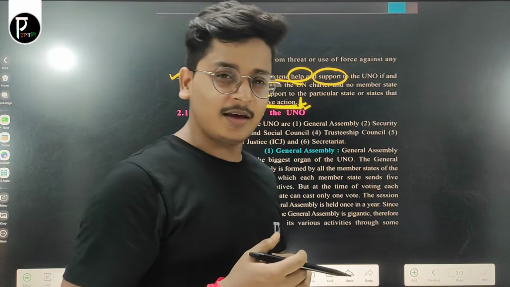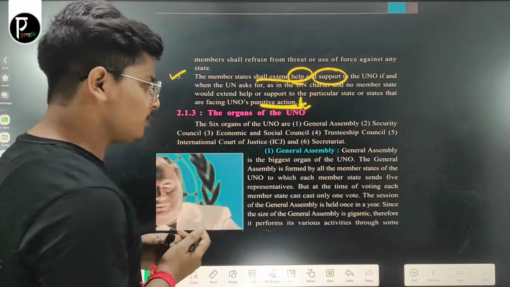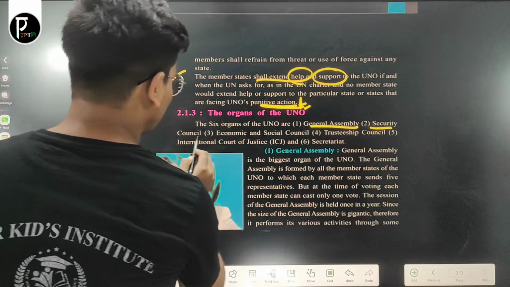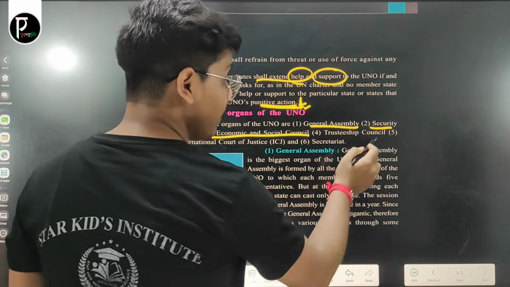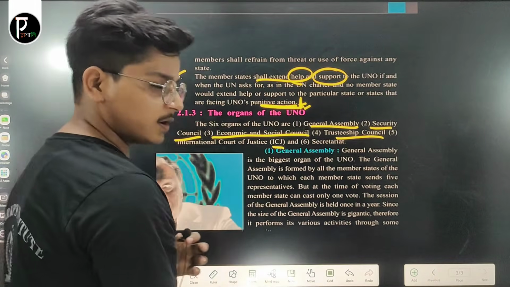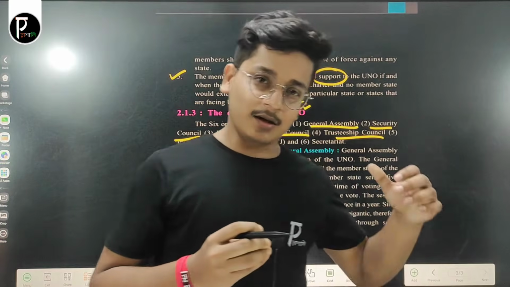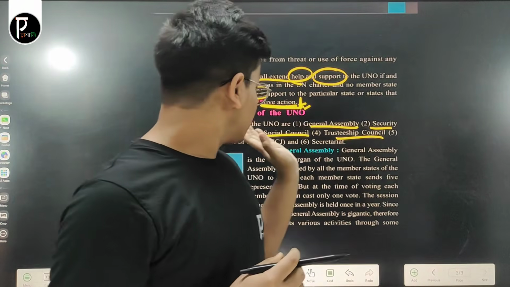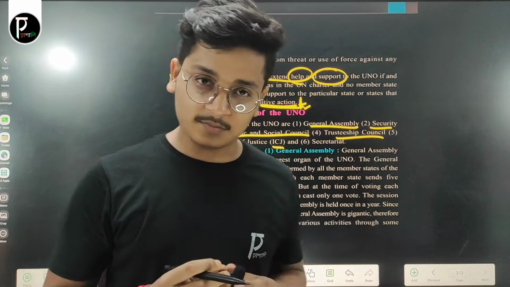Now you know that there are many organs in the UNO, like the General Assembly, Security Council, Economic and Social Council, Trusteeship Council, ICJ and Secretariat. I think I will discuss these organs of the UNO in the next class.